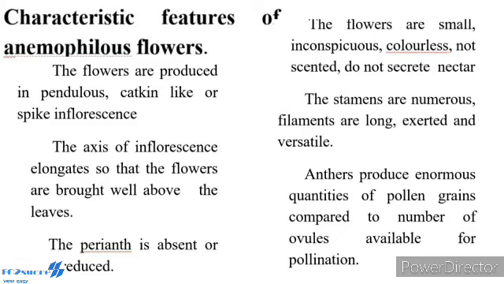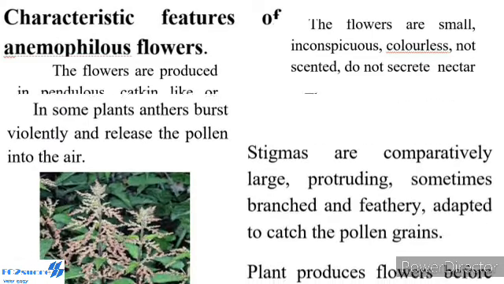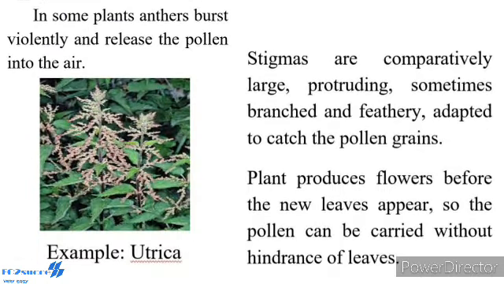The stamens are numerous, the filaments are long, exserted and versatile. Anthers produce enormous quantities of pollen grains compared to the number of ovules available for pollination. They are minute, light and dry so that they can be carried long distances by wind. In some plants, anthers burst violently and release the pollen into the air. Example, Urtica plant.